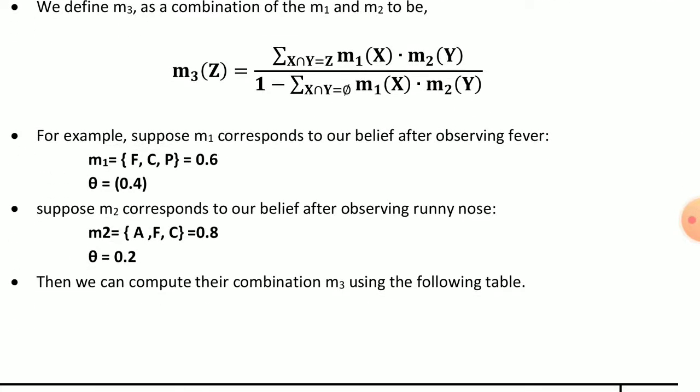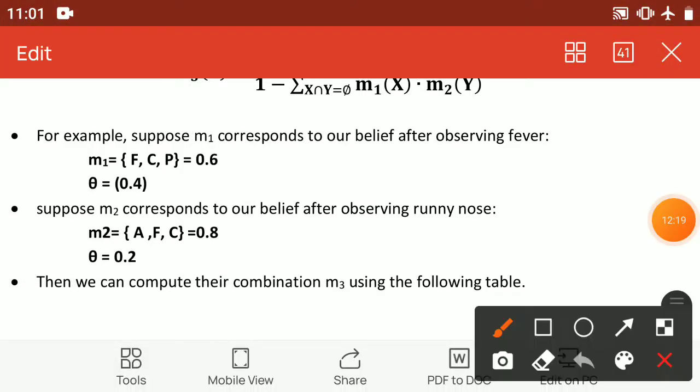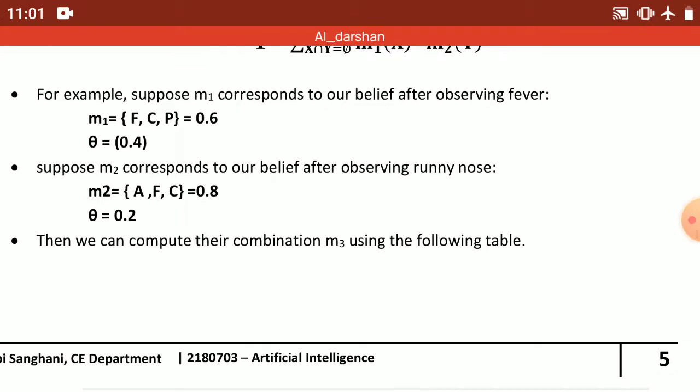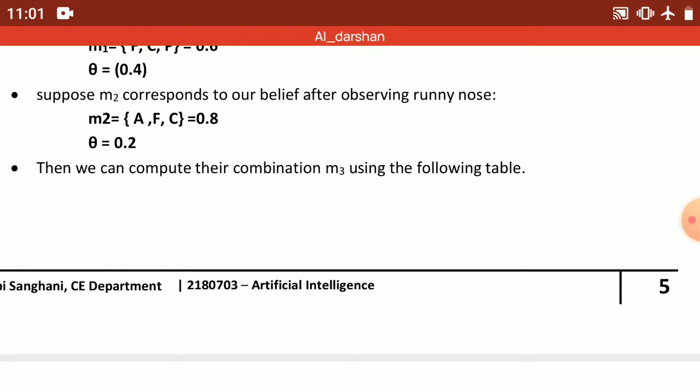For example, suppose m1 corresponds to our belief after observing fever. So m1 of {F, C, P} is equal to 0.6, and here the theta value is 0.4.